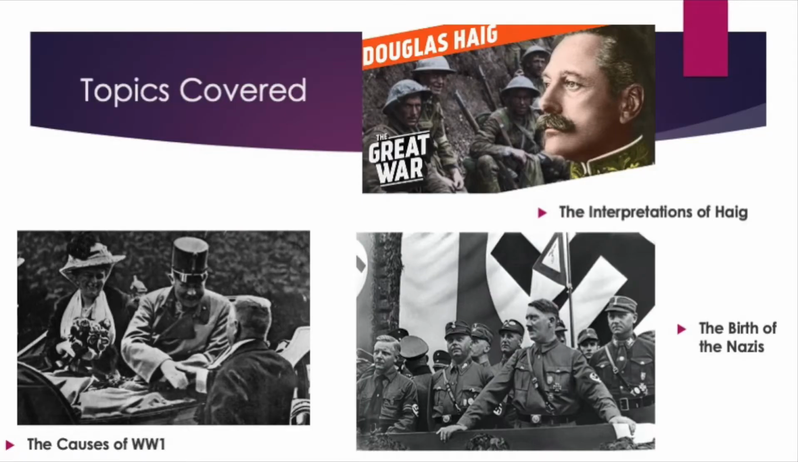We'll be looking at the modern world, so all history from 1900 to around 1945. For those who are hoping to look at it as a choice or in greater depth, we look at three main topics. We look at the causes of World War I, we look at the interpretations of Haig, and we look at the causes and the birth of the Nazis. We then end the year with a greater depth module where we study what life was like under the Nazis. So let's look at those topics again.